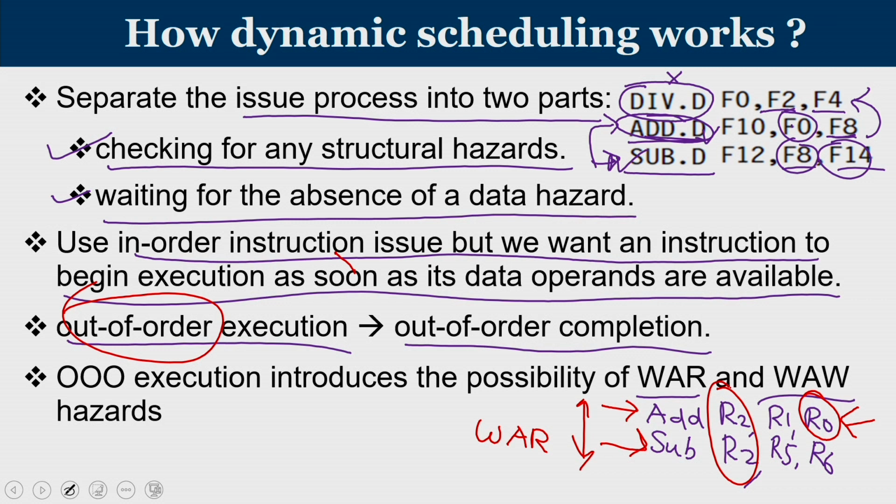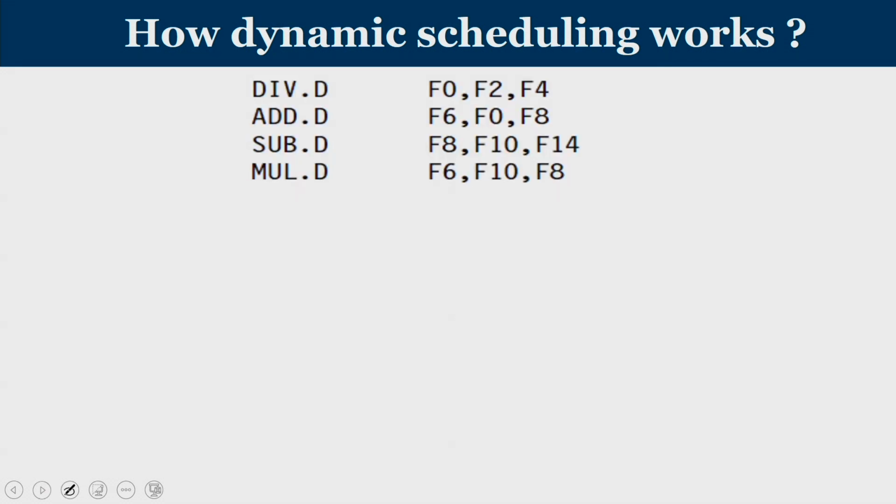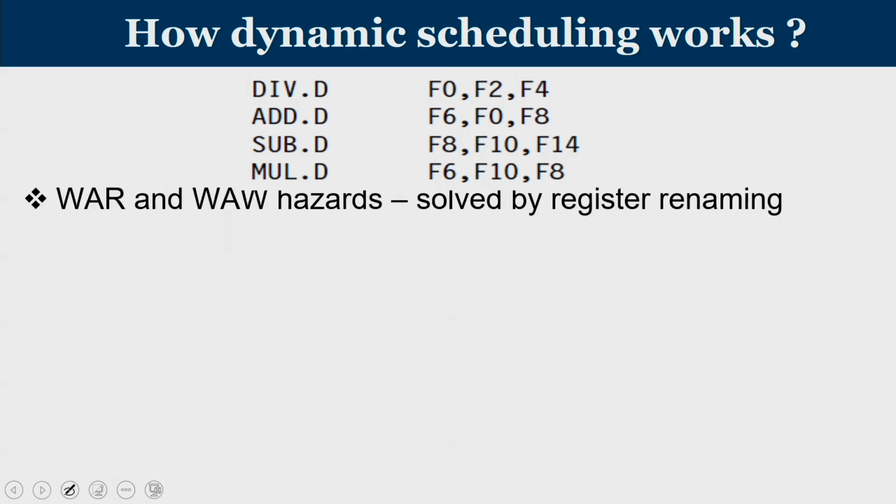So dynamic scheduling is the process by which out of order execution is permitted, and this out of order execution can result in WAR and WAW hazards. Now how does dynamic scheduling work? WAR and WAW hazards have to be addressed if you want to go for dynamic scheduling. So think of a case, what happens here.